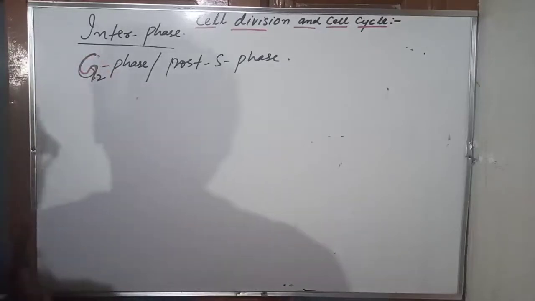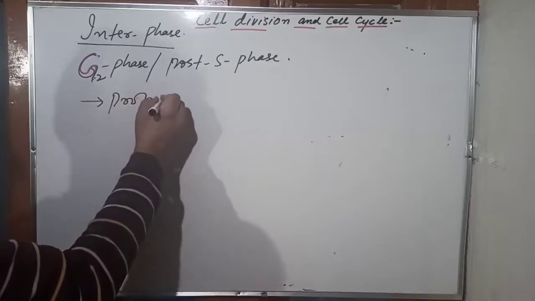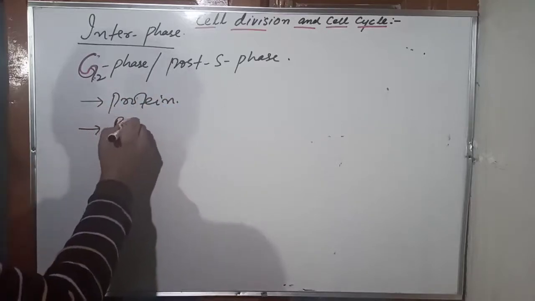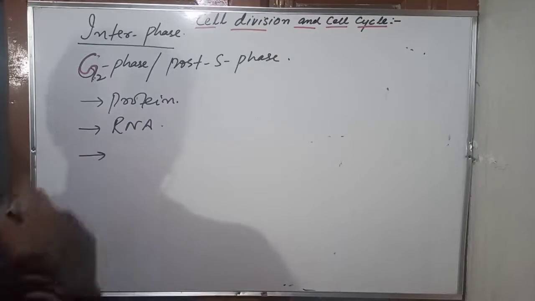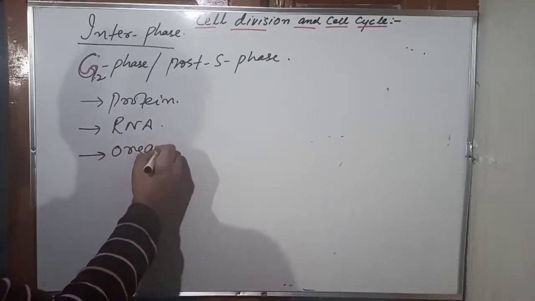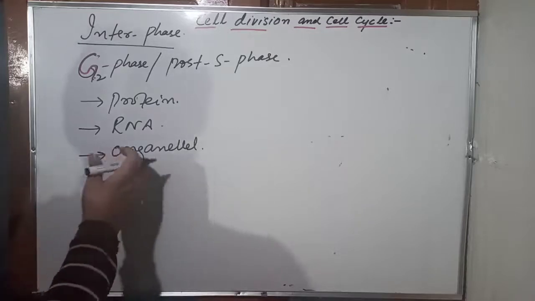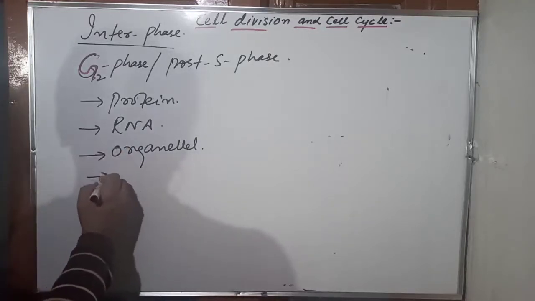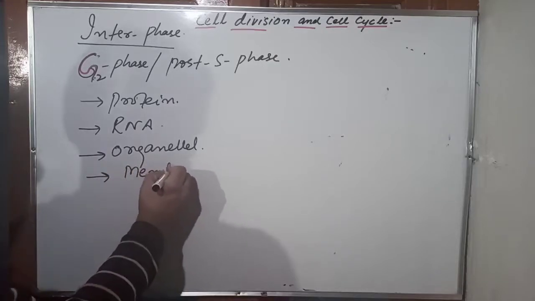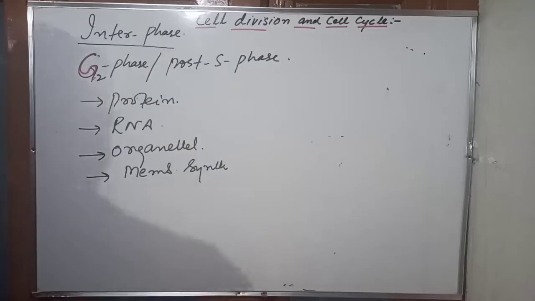In the G2 phase, protein synthesis continues here. RNA synthesis continues here. Organelle duplication also continues here, like mitochondria division, mitochondria number increases here, ER synthesis occurs here, Golgi synthesis occurs here. So organelle duplication continues here, and the membrane synthesis also continues here. So this is about the G2 phase.